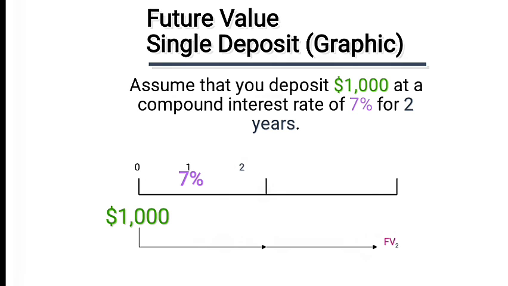Now, next slide. Future value of a single deposit. Assume that you deposit $1,000 at a compound interest rate of 7% for 2 years. This diagram shows you the time period: 0, 1 year, 2 years, and more than 2 years. 7% is the interest rate. Principal amount is $1,000. You have to calculate the future value, like we studied in the last class. Future value of $1,000 after 2 years.